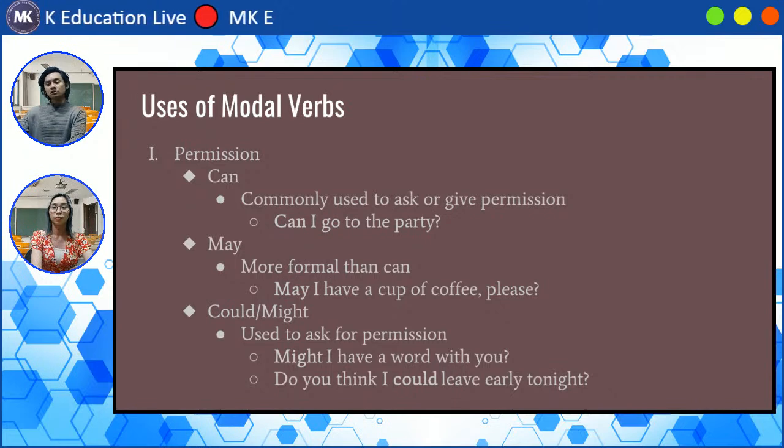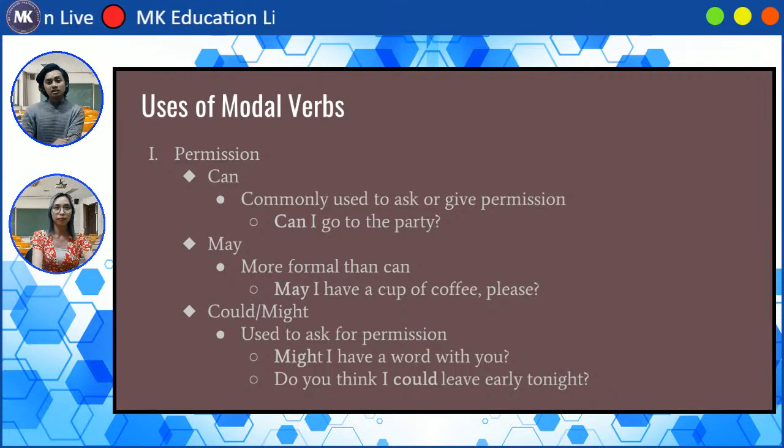Okay, so now that we've learned what modals are, let's think of the uses of modal verbs. The first use that we have for modal verbs is to ask permission. You always want to choose which modal you use to ask permission because some modals are more appropriate, more formal than others. So let's begin. Now we have can. Can is commonly used to ask or give permission. This is the modal that you should use if you're talking to a friend, someone your age, someone close.